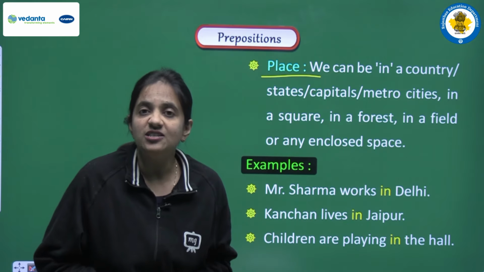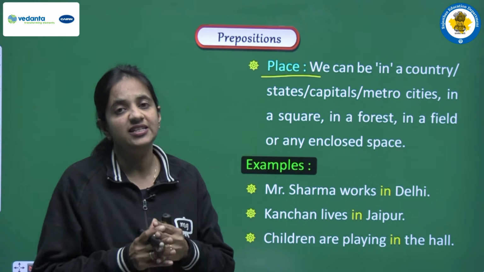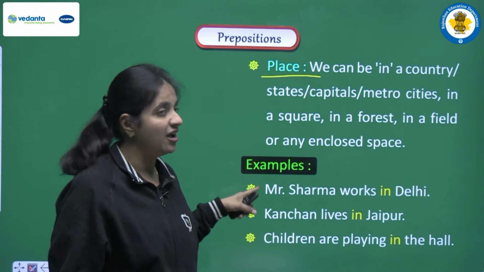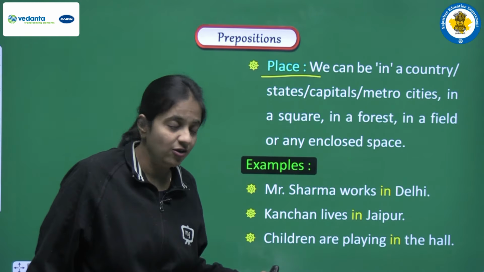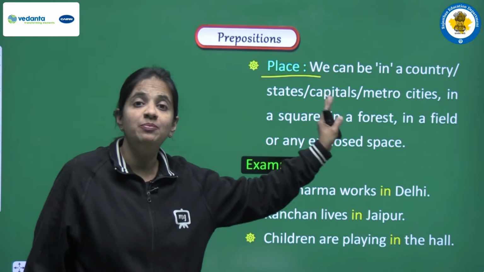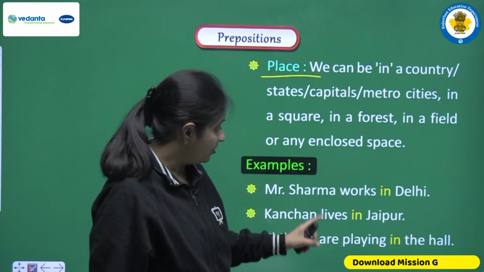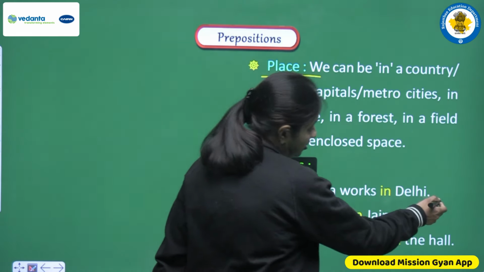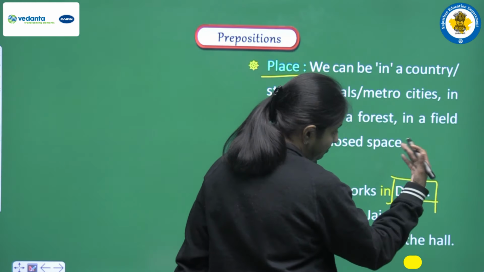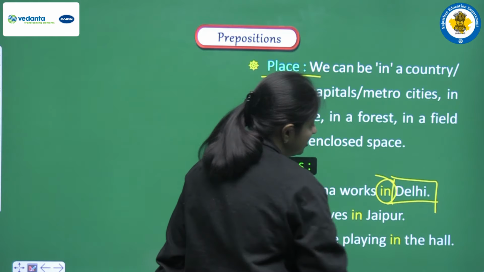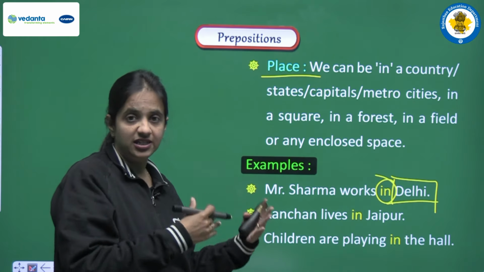So to show these places we can also use this preposition in. And now we are having some examples, and all these examples are related with some place. So let's see. Mr. Sharma works in Delhi. So here we are having Delhi, that is one of the places, it's one of the cities, and here we are having in before city names.